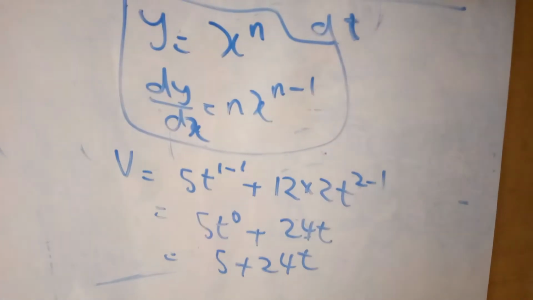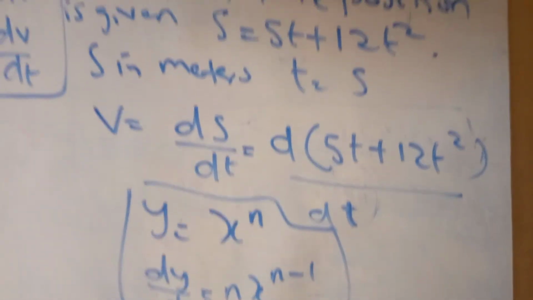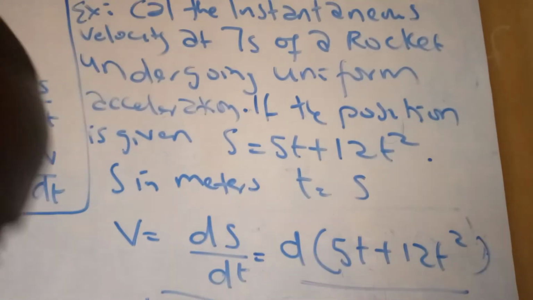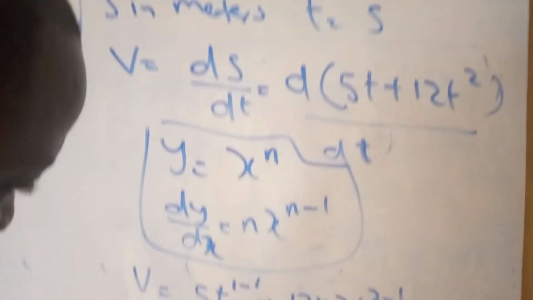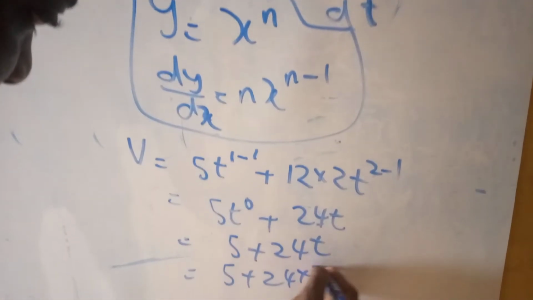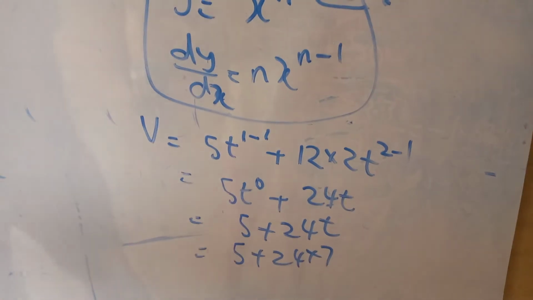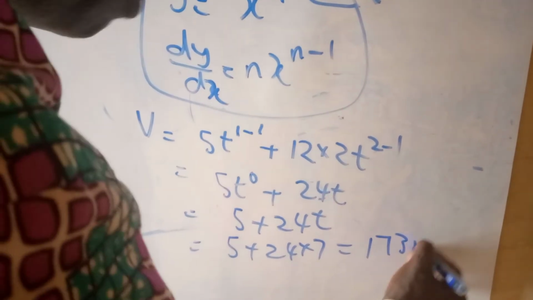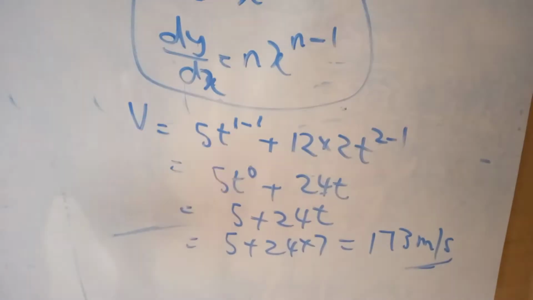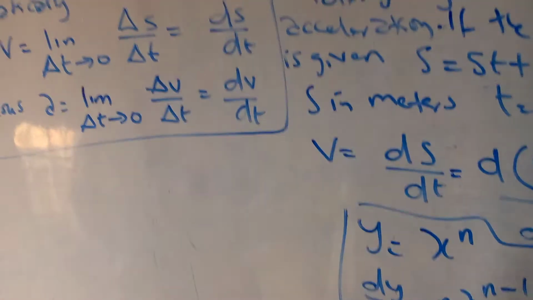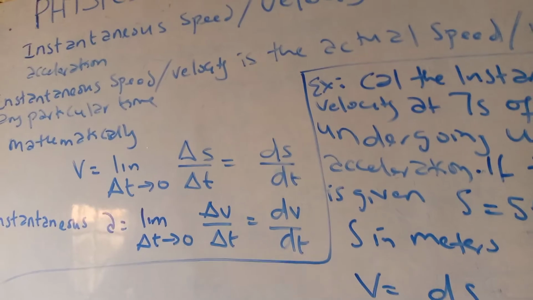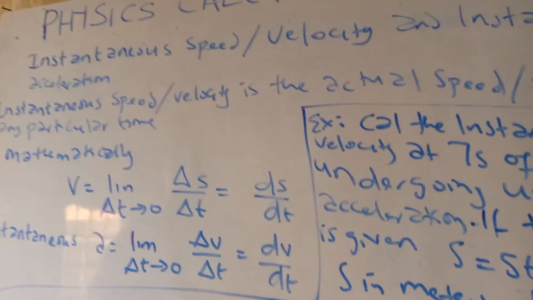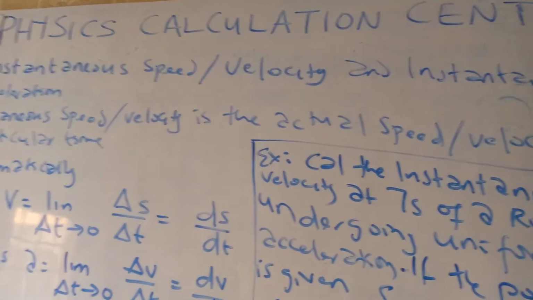Mind you, the time is 7 seconds. So you come here and say 5 plus 24 times 7. When you do that, it gives you 173 meters per second. This is the instantaneous velocity of the rocket. So that's as simple as that.